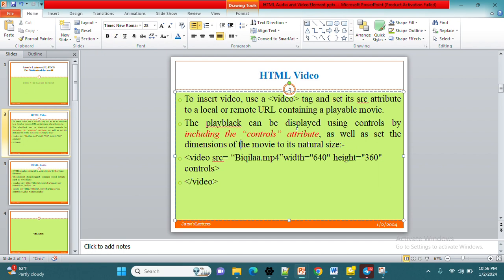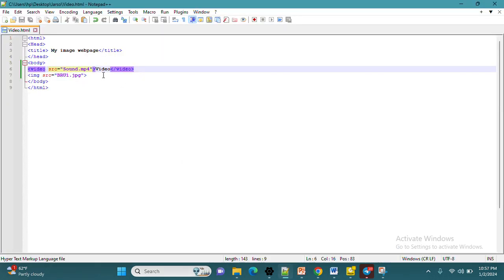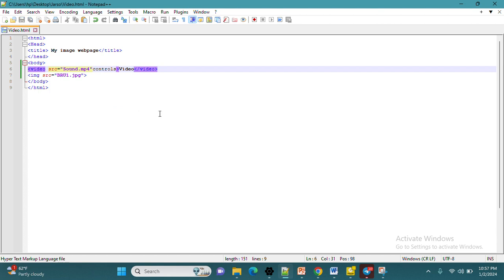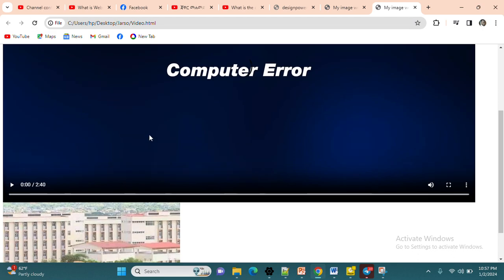As well as dimension; dimension is optional. Including the controls attribute is a must. Then save. Let us see now what will happen. Look, now it is playable.